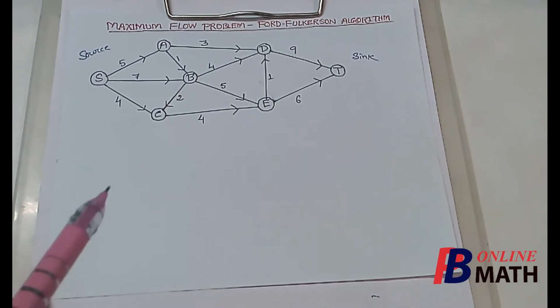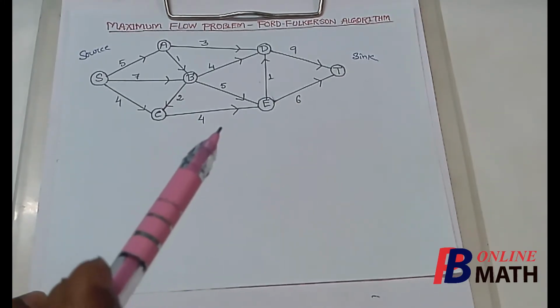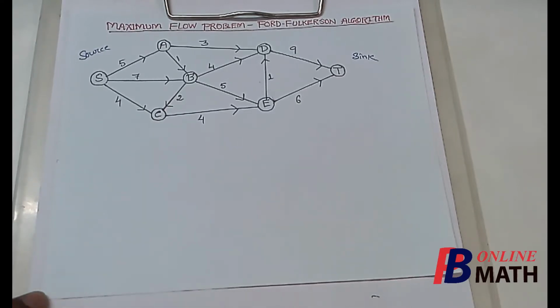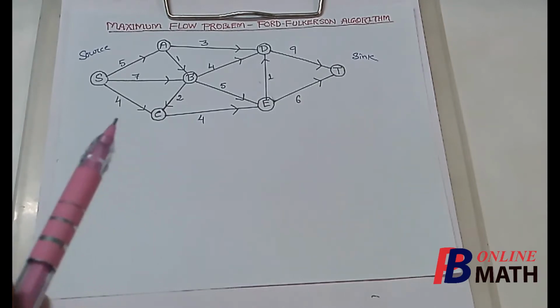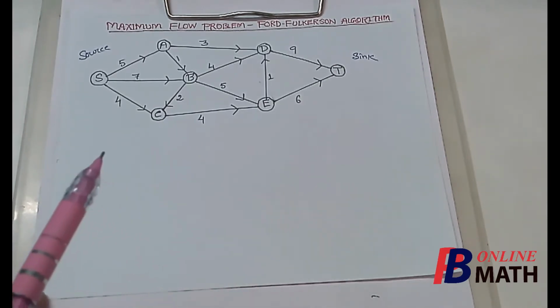We shall find this maximum amount of fluid by the Ford-Fulkerson algorithm. In this algorithm we shall find different paths from S to T, and we shall find the corresponding flow that is possible through these paths.